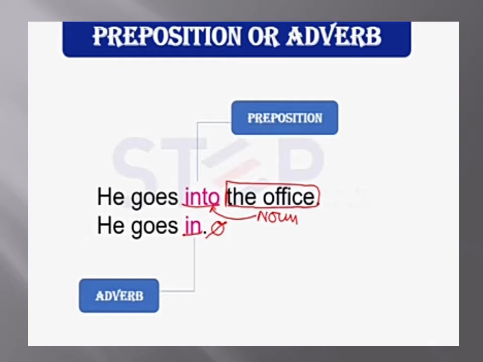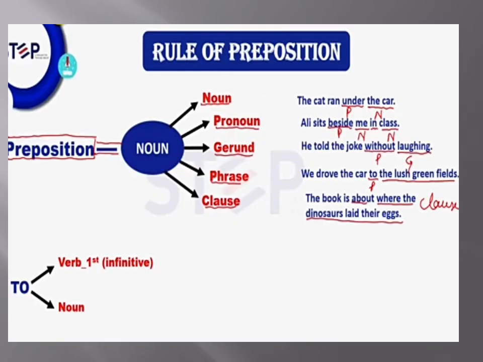In the next example, you can differentiate between the two, like he goes in. There is no noun after the word in. Here, the same word in is used as an adverb. You can differentiate by the example easily. Let's see the next slide.